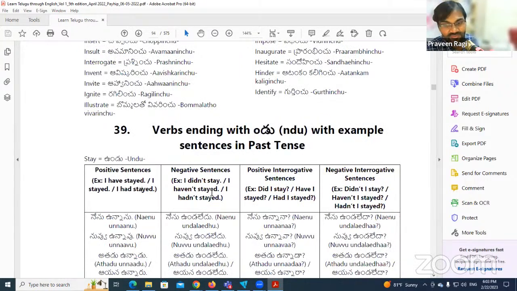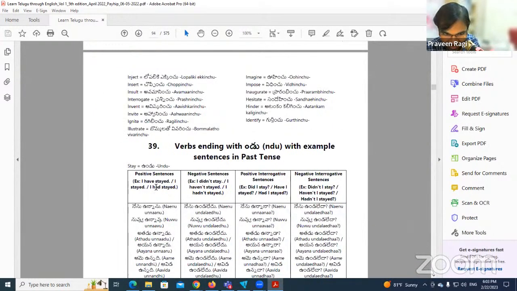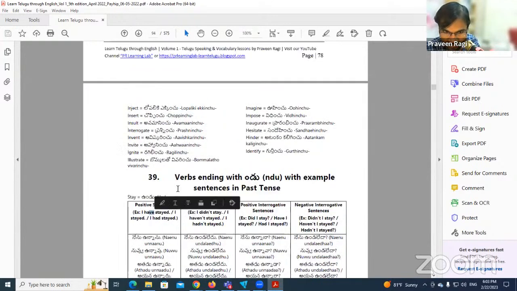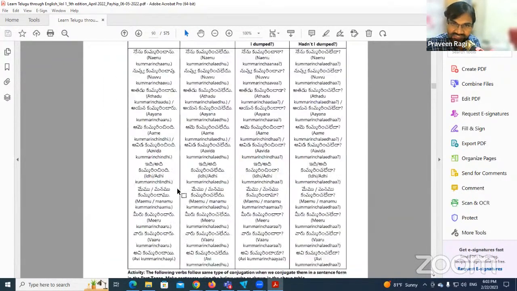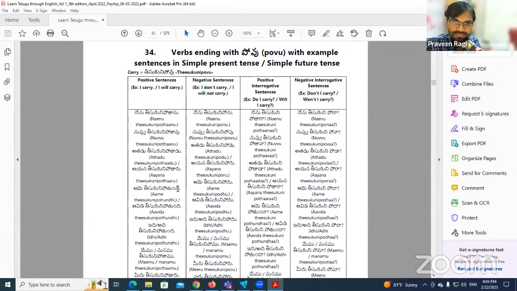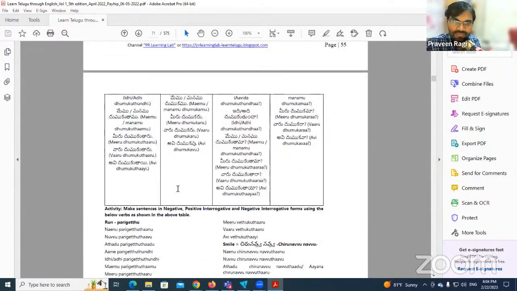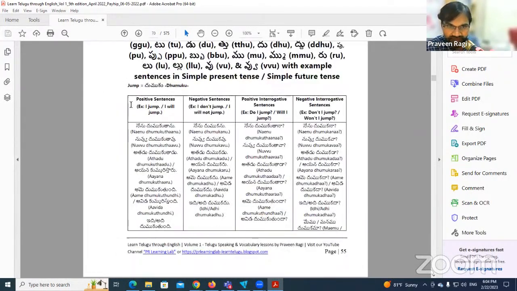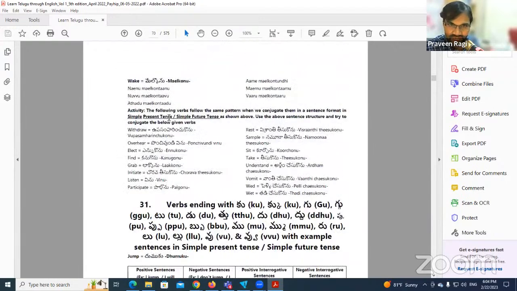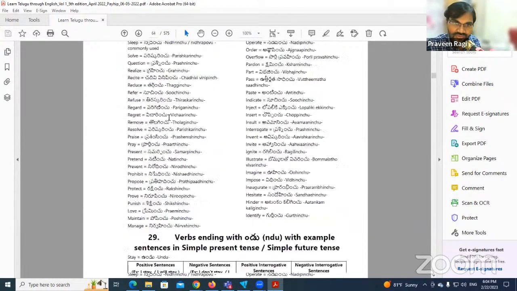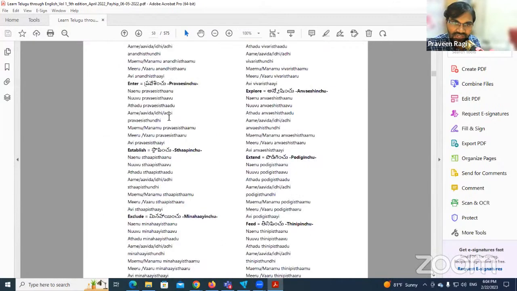Actually, earlier we were discussing simple present tense and simple past. So I'll go to that page only, because now I came to some other page. So this is not the one we are discussing. Let me go to the previous one. Still in this category, but we have to find the verb undu.